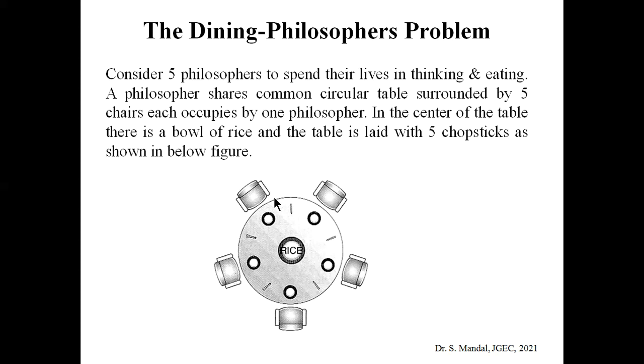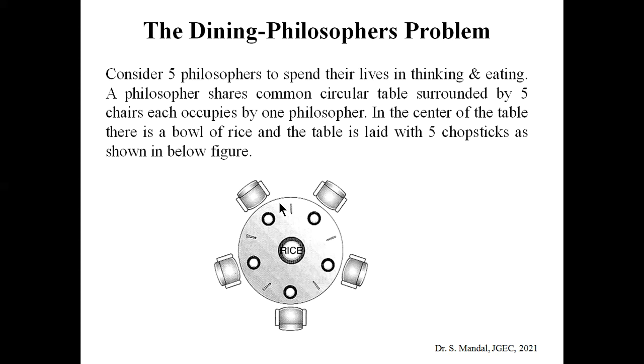Whenever a philosopher becomes hungry, what will happen? He or she needs two chopsticks. He needs to take one chopstick from his left side and one chopstick from his right hand. After getting these two chopsticks, he can eat the rice.